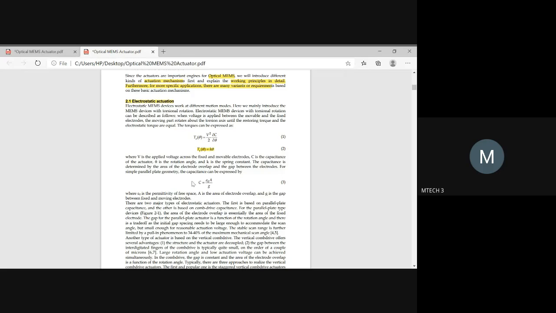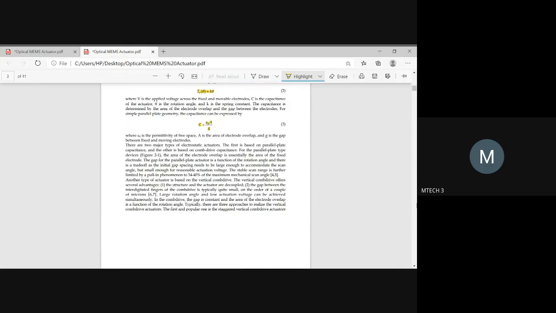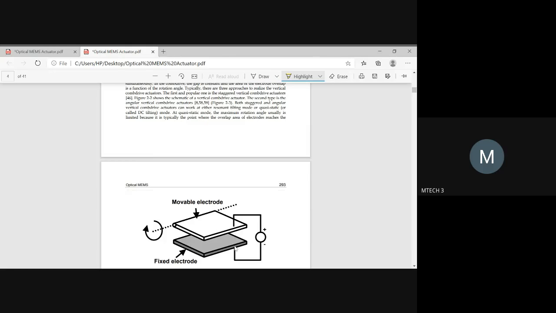Okay, and if you want to determine the capacitance of this particular actuator, you should be knowing the relative permittivity value. Okay, and what is G? G is nothing but the gap which is associated with the fixed and the movable plate. So if you have two plates, one will be fixed and one will be movable. So the gap between these two plates will be nothing but G.